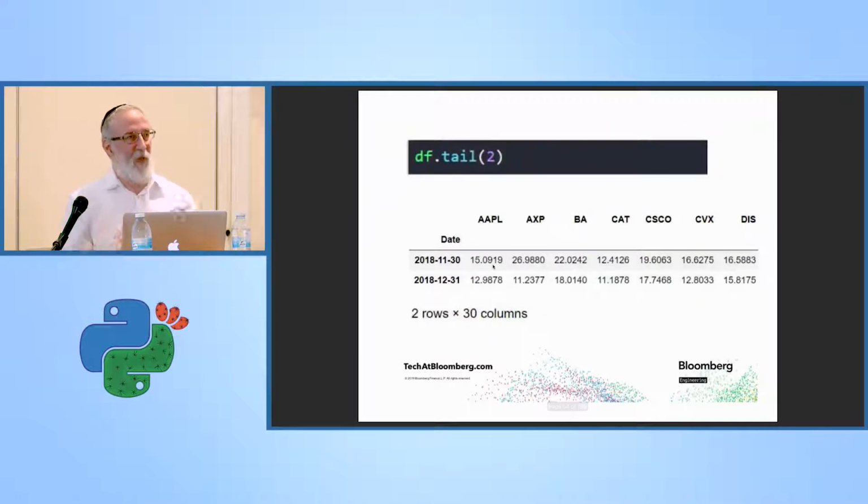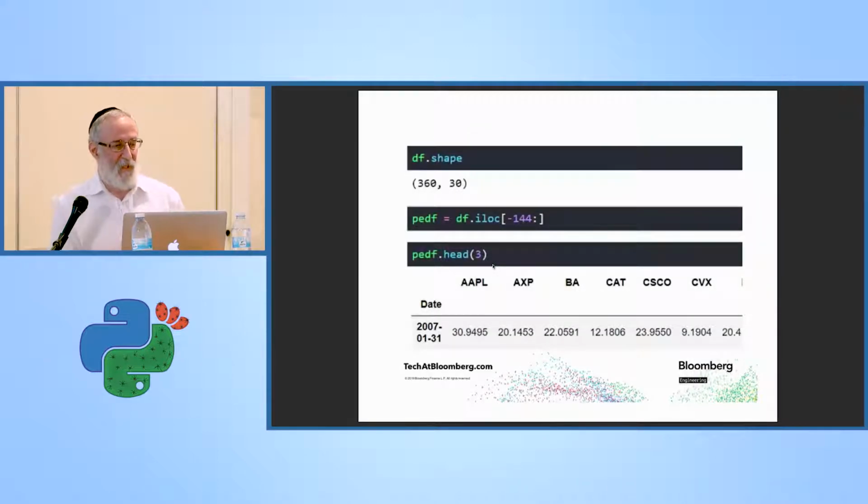This is just me, again, exploring the data. Pandas allows you to explore your data, and I personally like to do that a lot before I do analysis, poke around, see what it looks like. So here I'm looking at the end of the data frame, and I see I have a lot of data there. And looking through the data frame, I noticed that most of the missing data was in the older dates. The shape of the data frame was 360 by 30. That's 30 years of monthly data. I don't really need that much, so I decided to take the last 144 points, the last 12 years of data, and now I have data beginning in 2007, and there are no missing points, at least as far as I can see there.